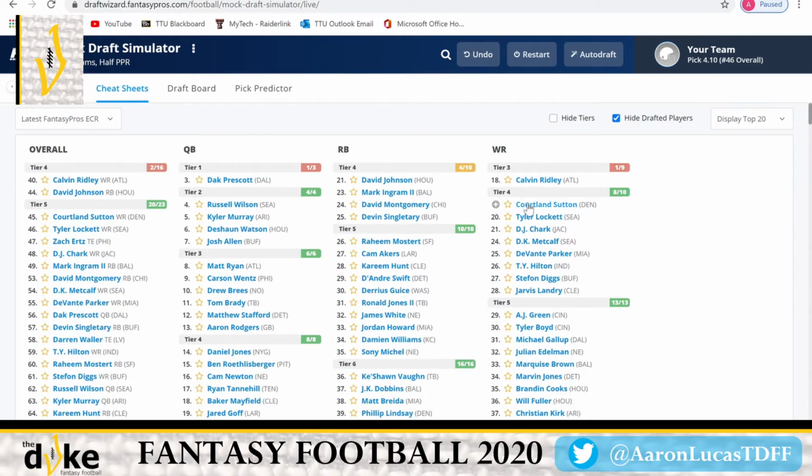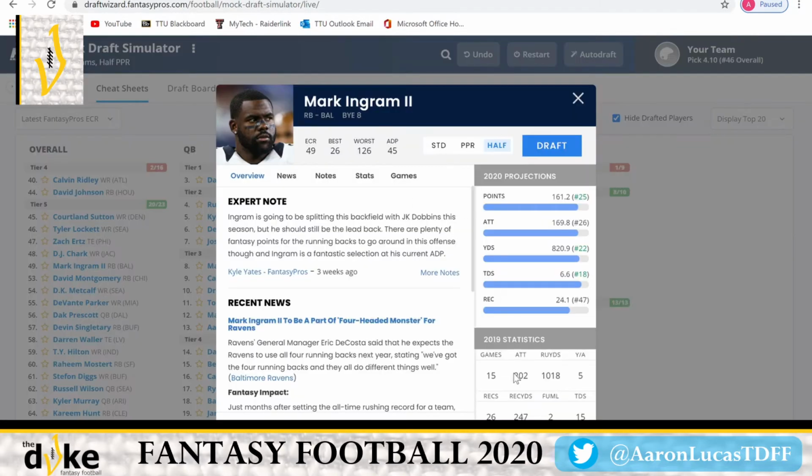We got Calvin Ridley, Tyler Lockett. Let's get one more running back. And I actually like Mark Ingram still. I know a lot of people are down on him. I don't know why, just because he's getting older, but he's never really had a full workload. And last season, he only had 200 attempts, which is actually low for a top 10 finishing running back.